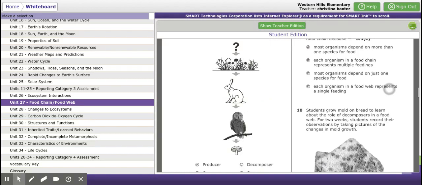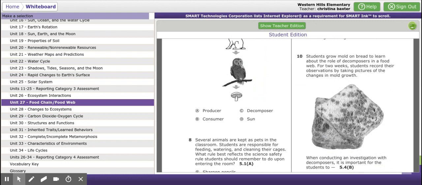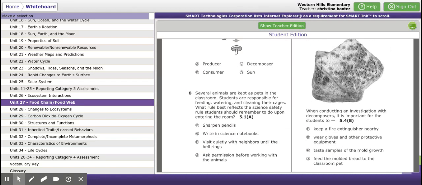All right, number 10, 16. Students grow mold on bread to learn about the role of decomposers in a food web. For 2 weeks, students record their observations by taking pictures of the changes in mold growth. When conducting an investigation with decomposers, it is important for the students to F. Keep a fire extinguisher nearby. G. Wear gloves and other protective equipment. H. Taste samples of the mold growth. Or J. Feed the molded bread to the classroom pet.